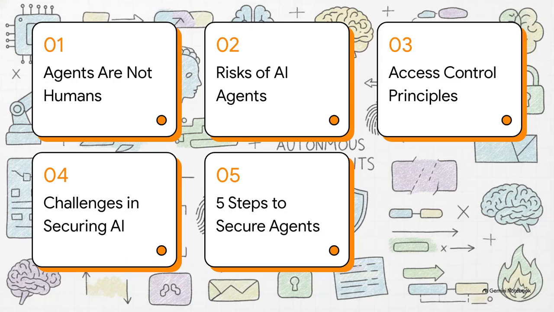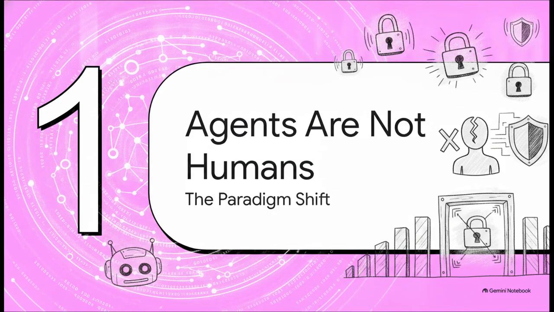Here's our roadmap. We'll start with why agents are not humans, look at the unique risks they introduce, cover core access control principles, tackle real-world implementation challenges, and finally, walk through a 5-step playbook to secure your agents. Section 1. Agents are not humans. The paradigm shift in identity.